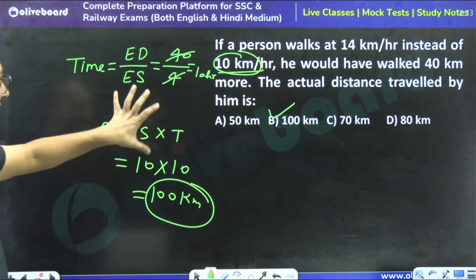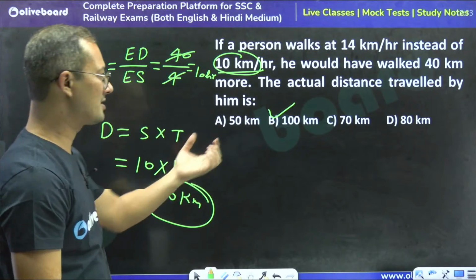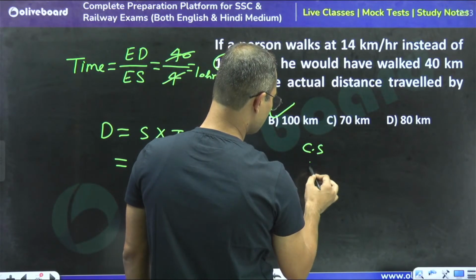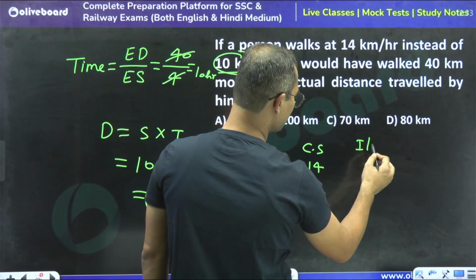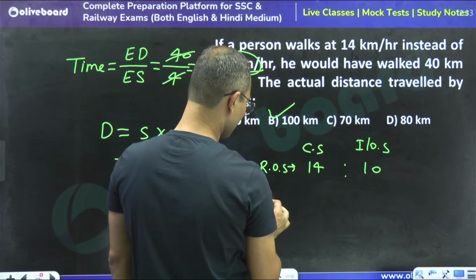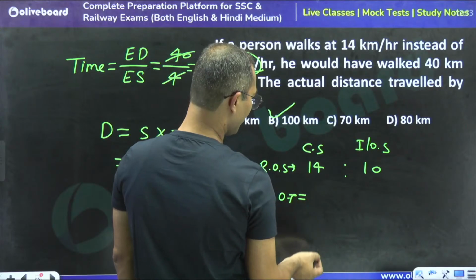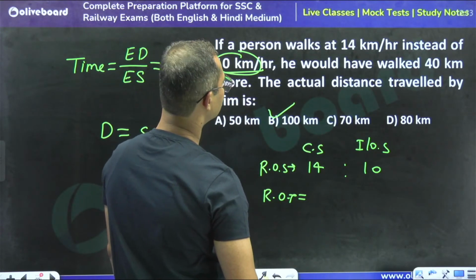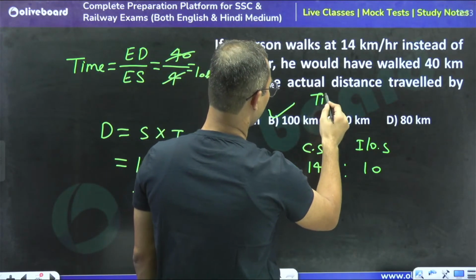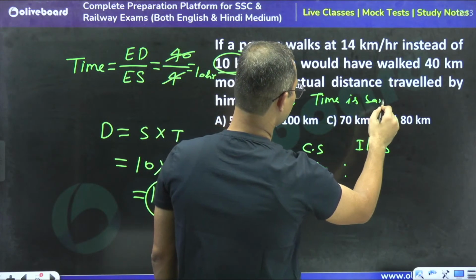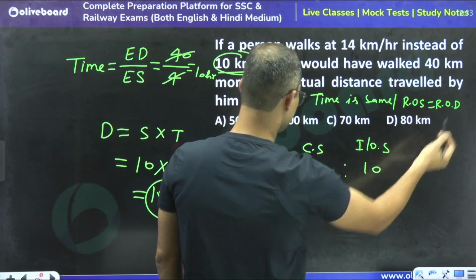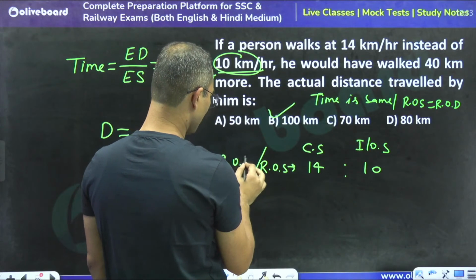So this is another basic concept. We can do the same question with the ratio approach. The changed speed is 14 and the original speed is 10, so this is the ratio of speed. What is the ratio of time? The concept is that the time is the same. If the time is same, the ratio of speed is equal to the ratio of distance also.